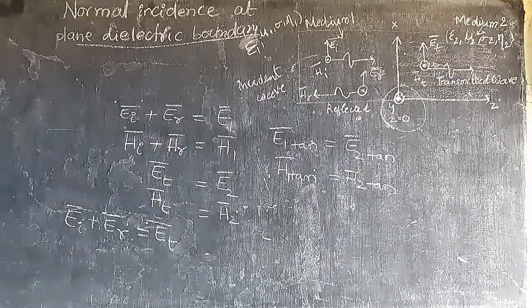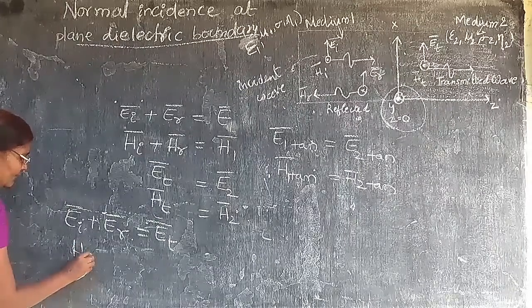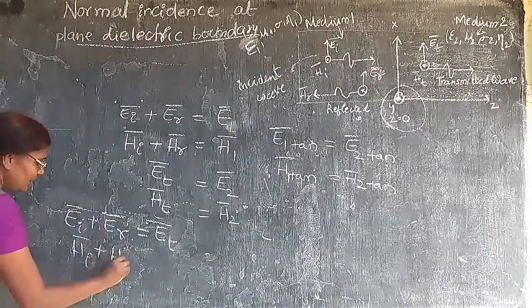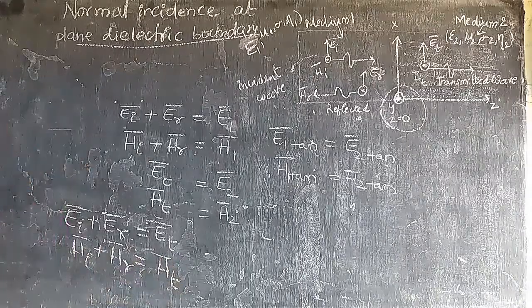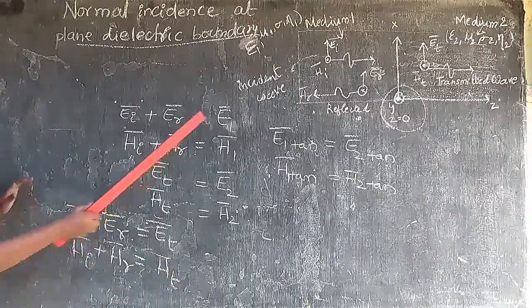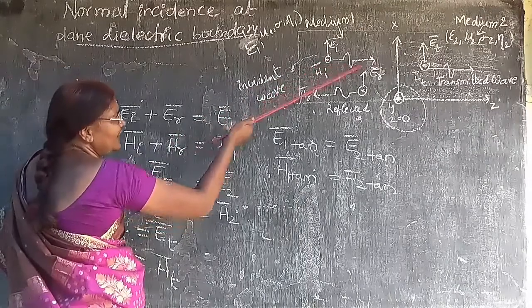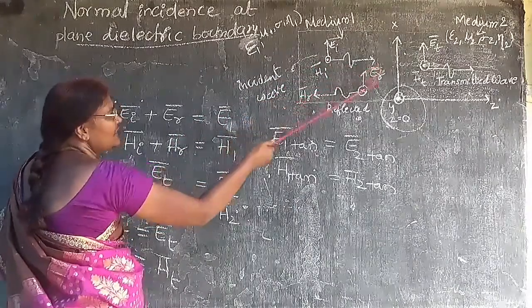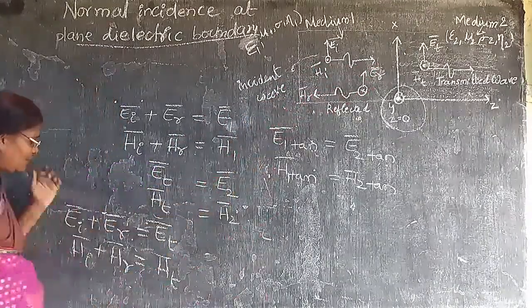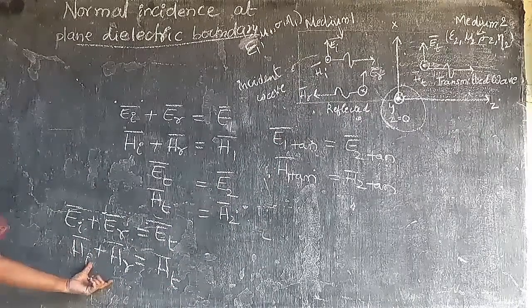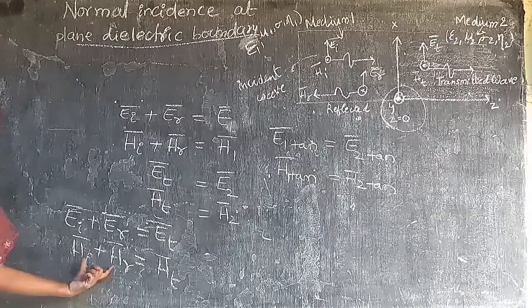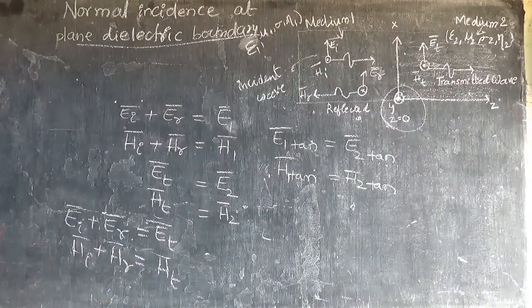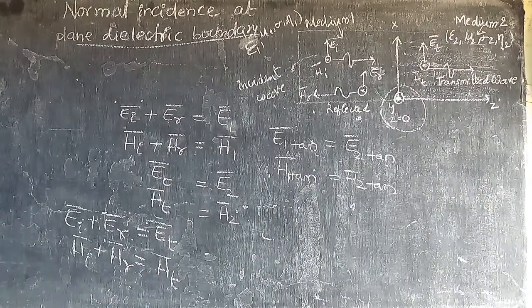Next, in the same way, HI bar plus HR bar will give HT bar. I am considering HI bar in this direction and HR bar in that. I am not considering the sign convention, but addition of these two vectors will give this.